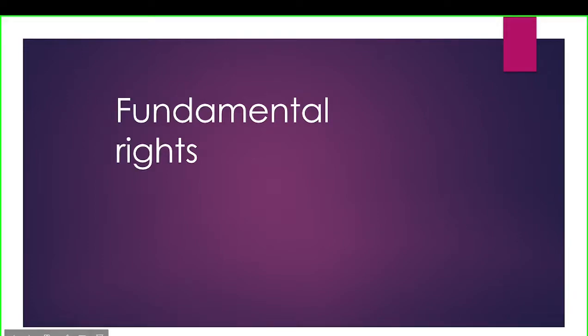Fundamental rights in the Constitution are present in Part 3 of the Constitution, which are from Article 12 to Article 35. They are also borrowed from the American Constitution. In the American Constitution, they are known as the Bill of Rights.